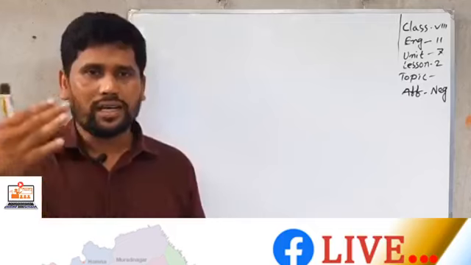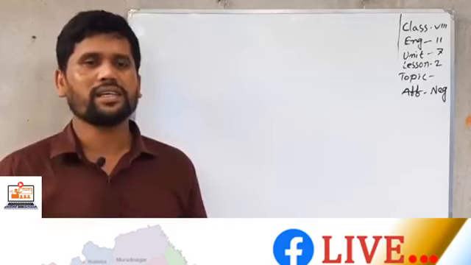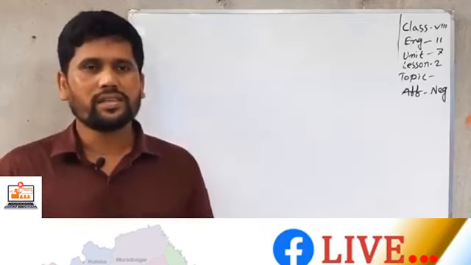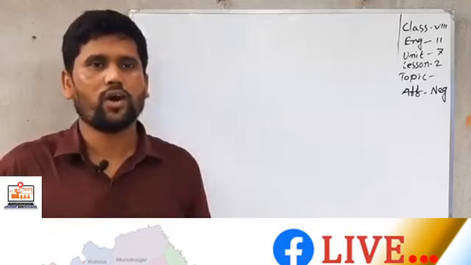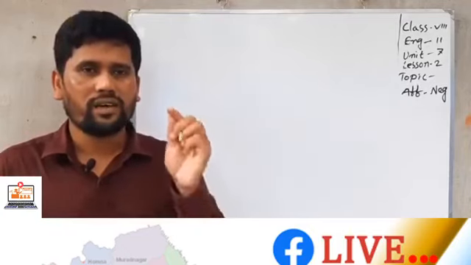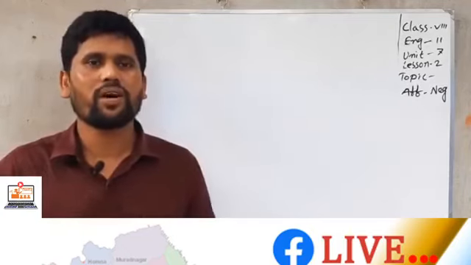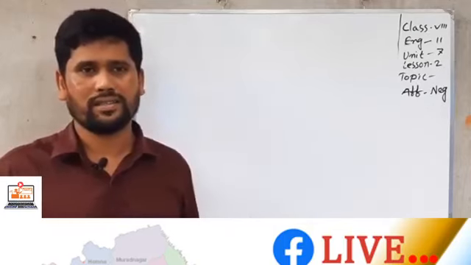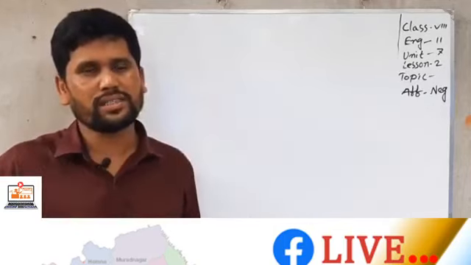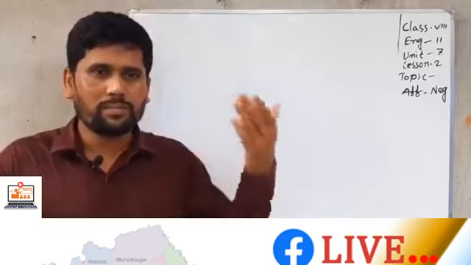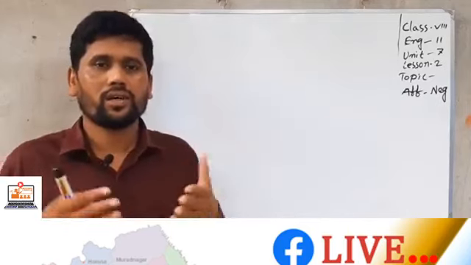And also, secondly, you can use an opposite word of the verb, adjective or adverb of the sentence. So two ways you can change affirmative to negative. One is the replacing method, the other is the rules method.